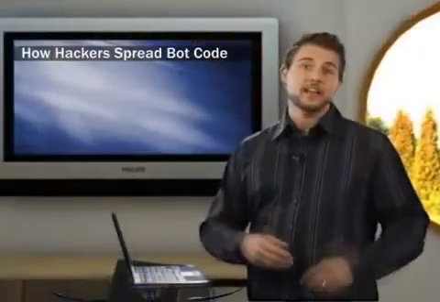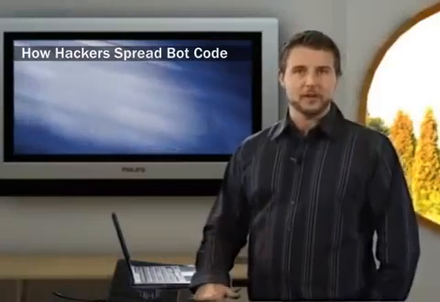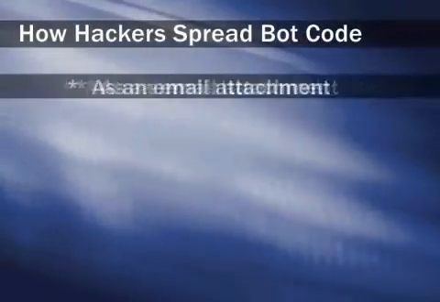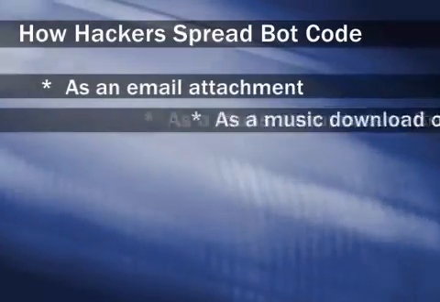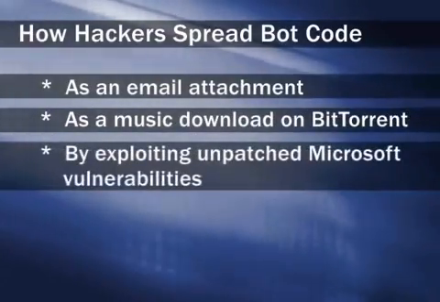Like earning your first $1 million, getting the first bot is the hardest. But Spike can use anything in his nasty bag of tricks. Here's why. A bot client is just a small executable file, so a bot master can install his bot code using any exploit known to hacking. He could spam it out attached to emails, or disguise it as a music download on BitTorrent, or spread it in any of a million ways.